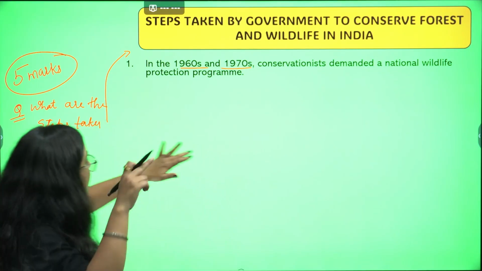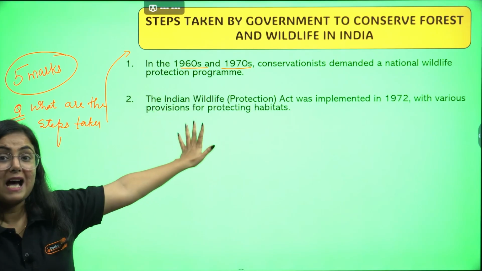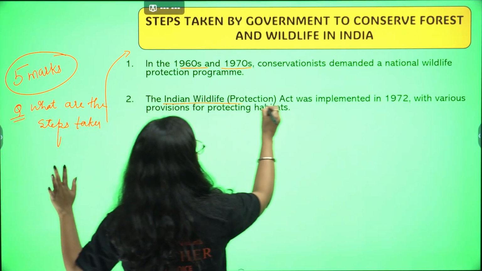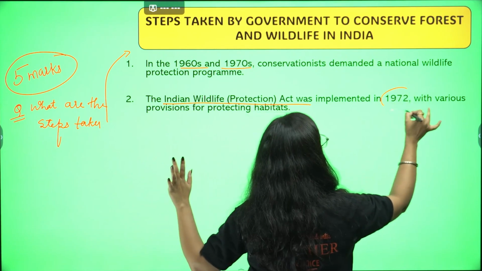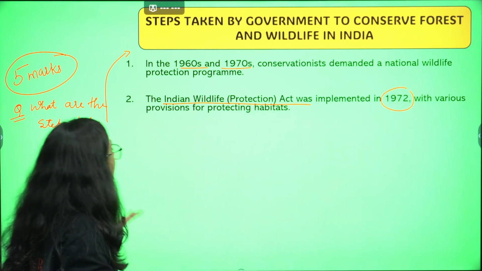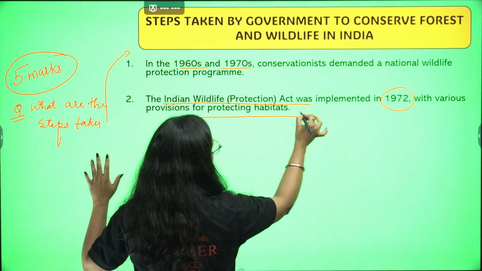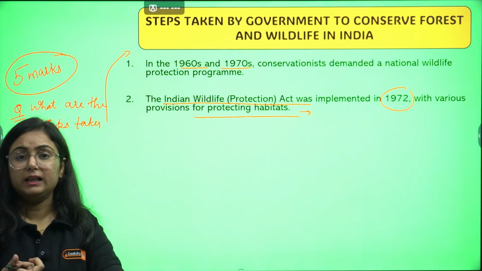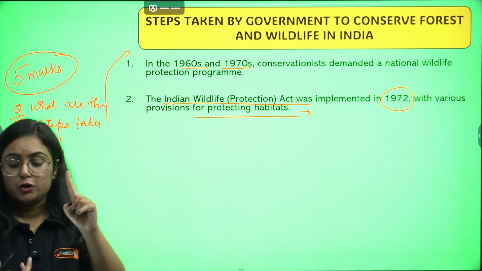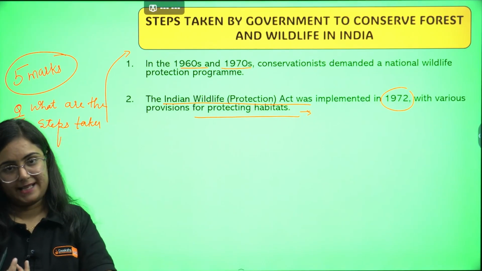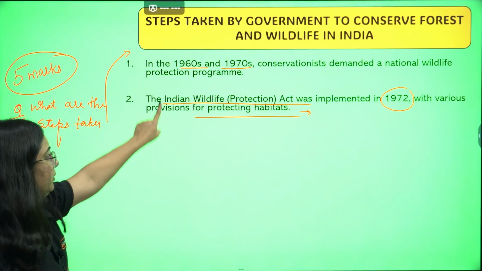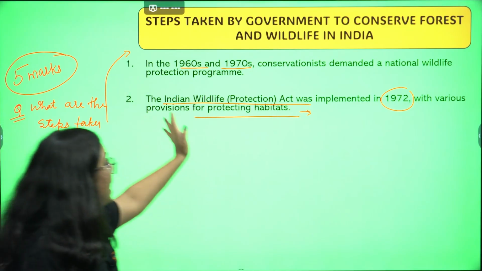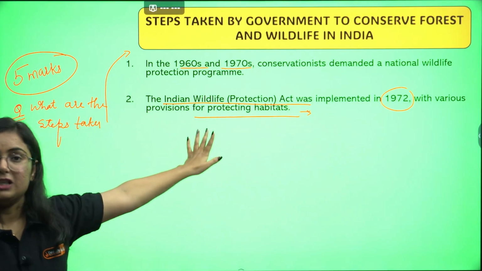In response to that, the government passed an act. The act is the Indian Wildlife Protection Act, implemented in the year 1972, with various provisions for protecting habitats, like banning illegal trade and prohibiting hunting, poaching, etc. So the Indian Wildlife Protection Act, very important, mark it for MCQ also, passed in 1972.